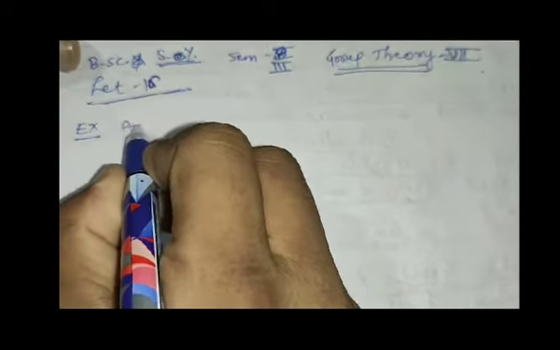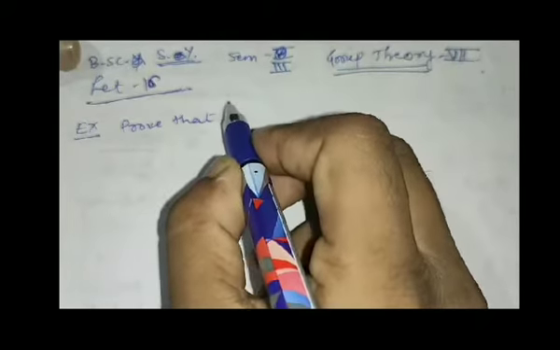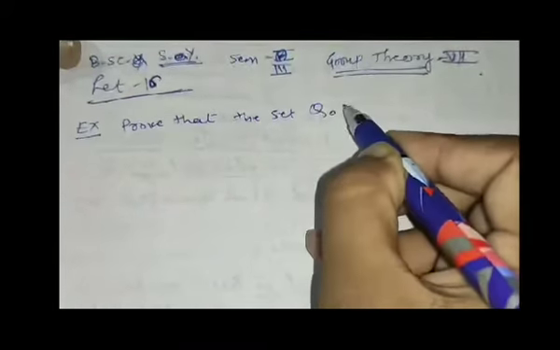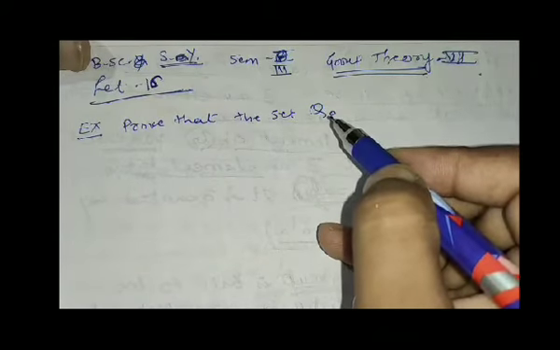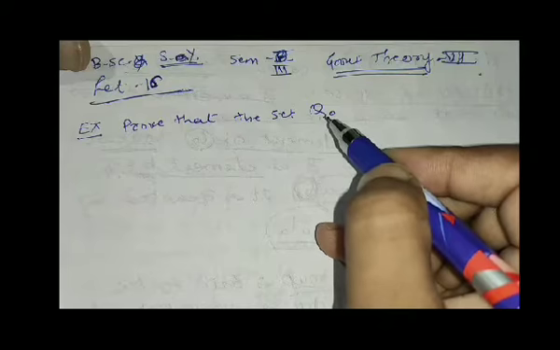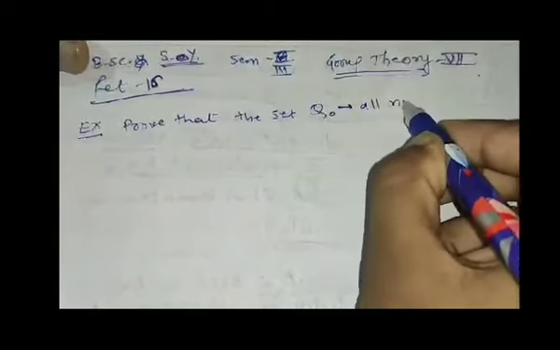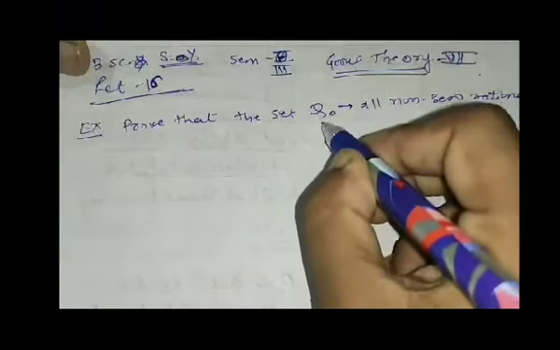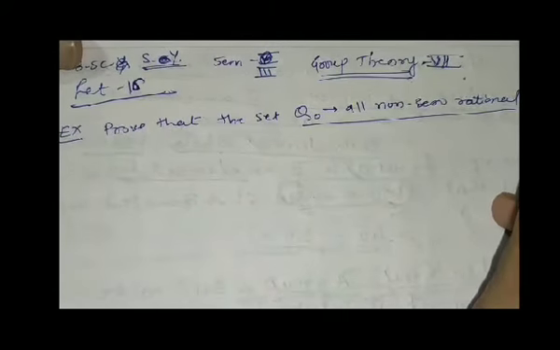Prove that the set Q naught. See here, set Q naught. And what is the set Q naught? It is the set of all non-zero rational numbers, that means except zero.